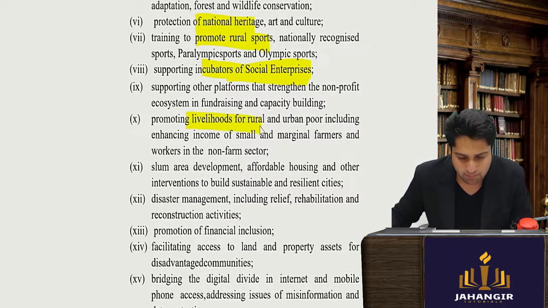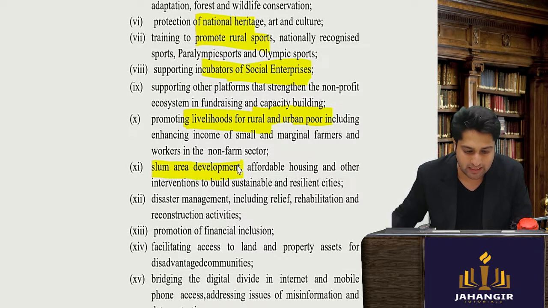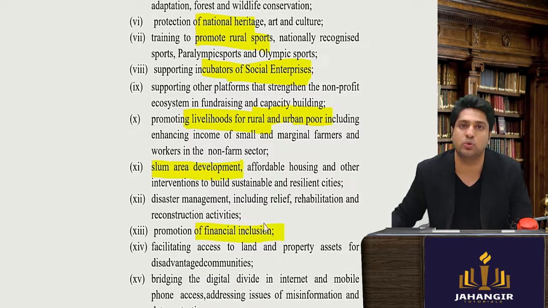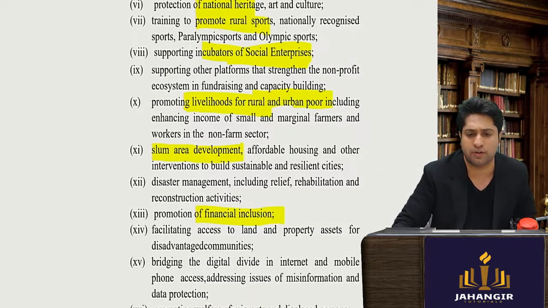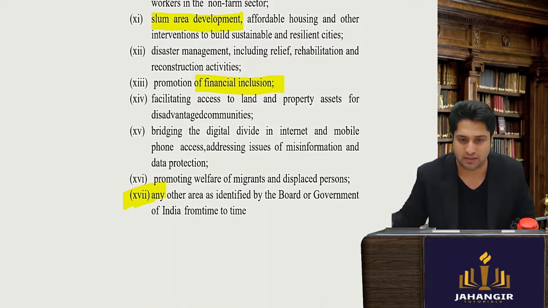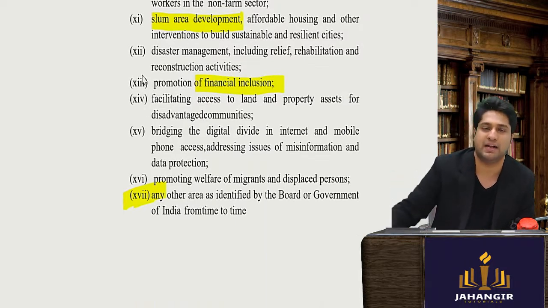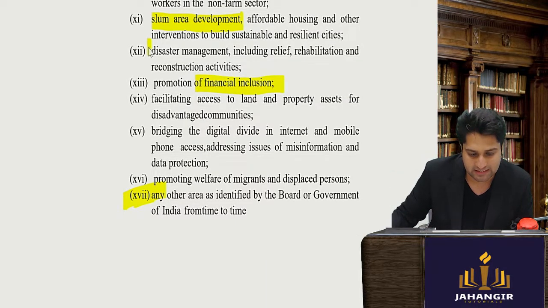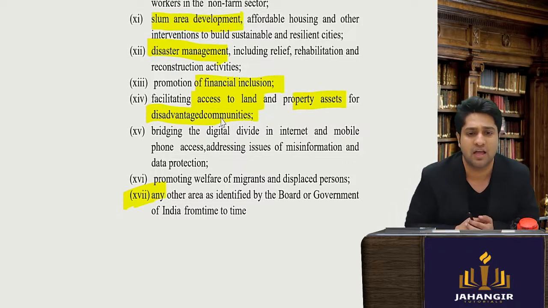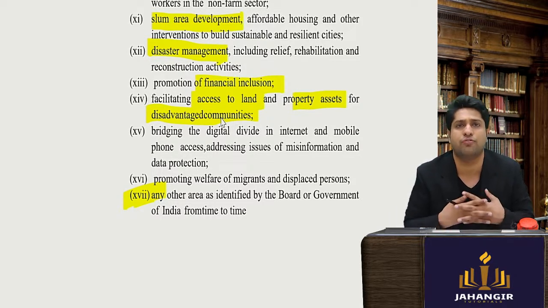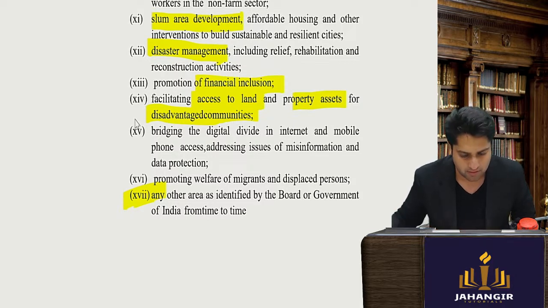Then promoting the livelihoods of rural and urban poor, slum area development, financial inclusion, getting very poor people to open bank accounts and participate in the financial sector, disaster management, access to land and property for disadvantaged communities. So generally, untouchability or anything, combating them.